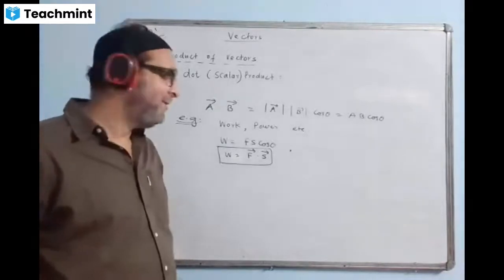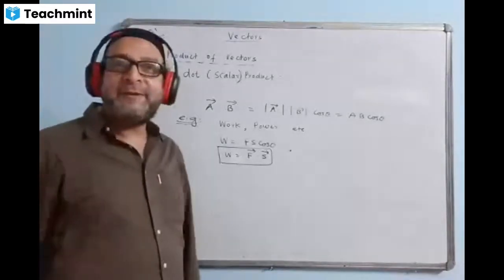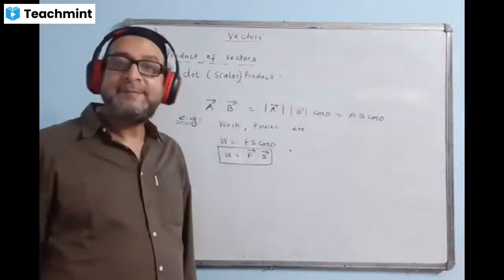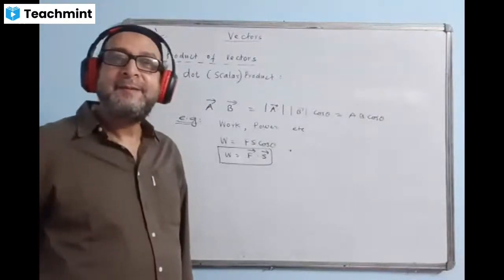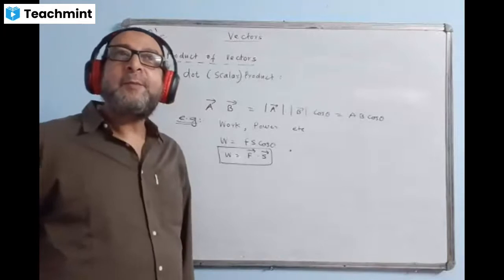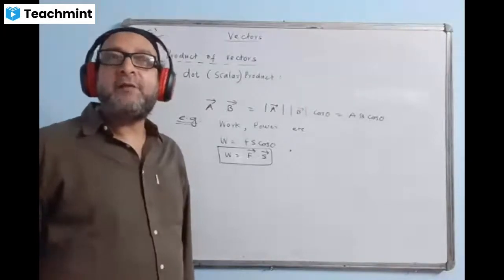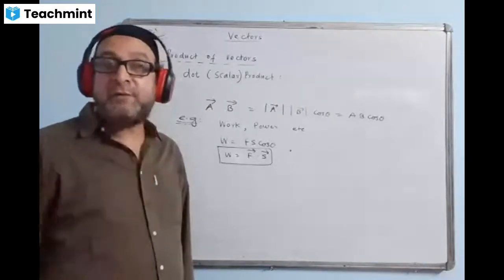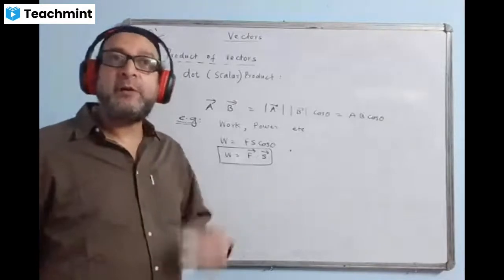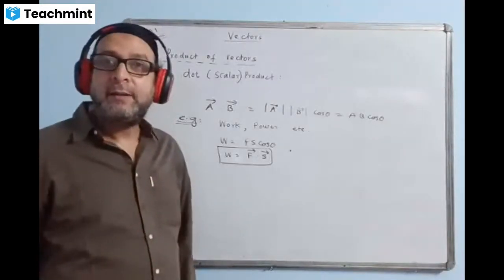Hello, no response. What is the formula of power? Tell me. So work by time, no. Work upon time, but is it coming in the form of product of two vectors, multiplication of two vectors? No. Work is a scalar, time also a scalar, doesn't come in that format.